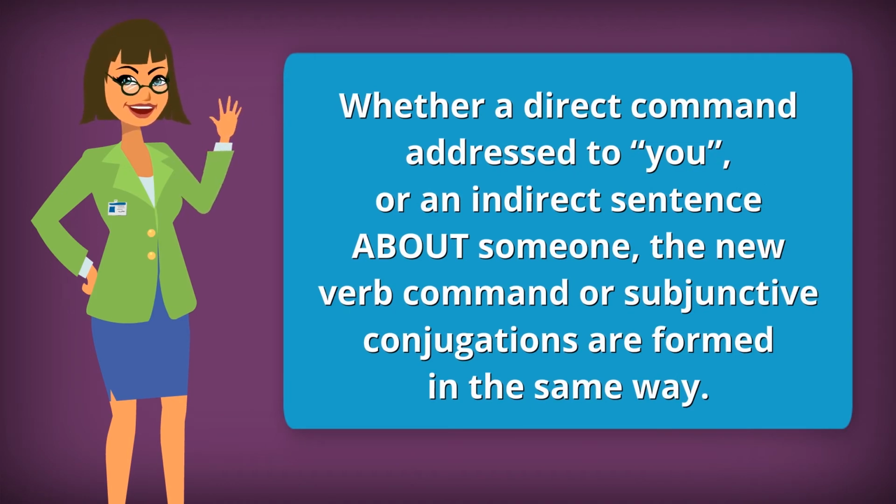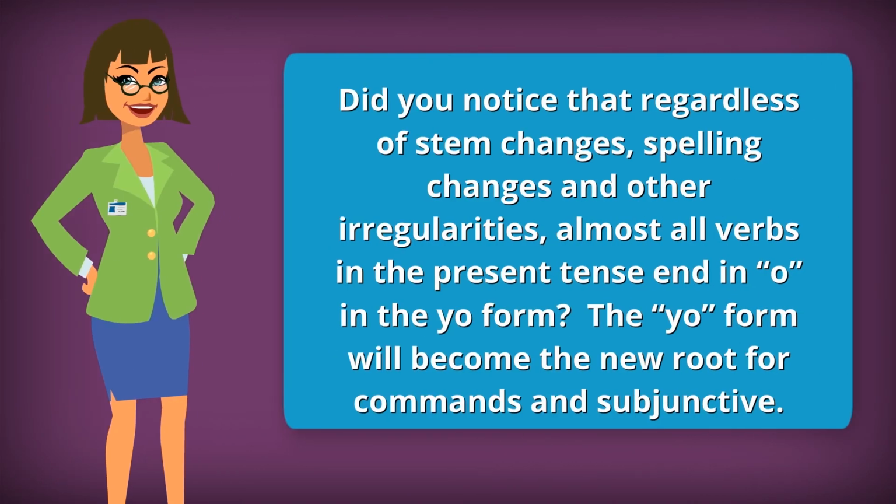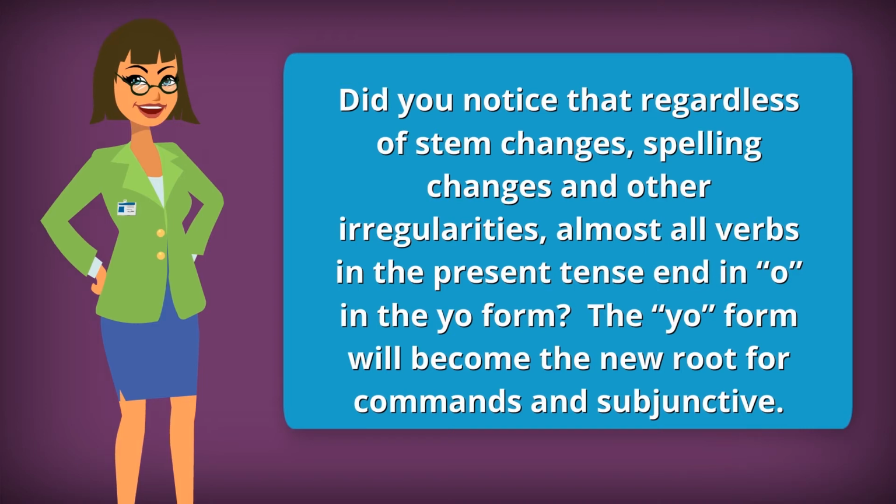Whether a direct command addressed to you or an indirect sentence about someone, the new verb command or subjunctive conjugations are formed in the same way. We are going to go back to the present tense forms we learned earlier. We know all the regular and irregular patterns. Did you notice that regardless of stem changes, spelling changes, and other irregularities, almost all verbs in the present tense end in O in the yo form? The yo form will become the new root for commands and subjunctive. Let's examine a few examples.